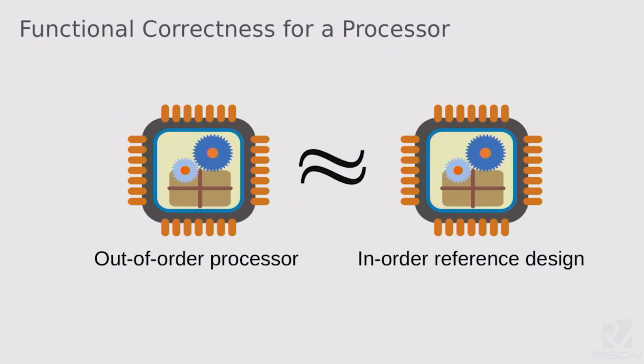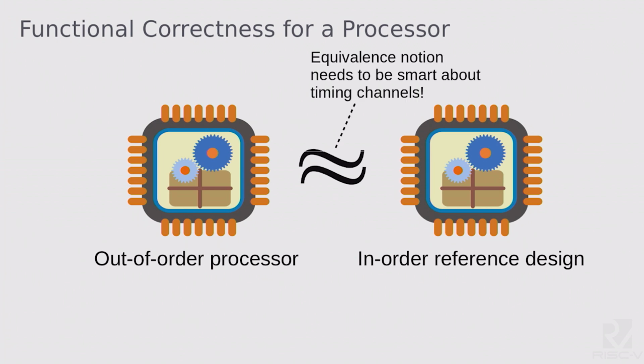So in the world of computer architecture, that could mean we're going to prove that our fancy optimized out-of-order processor is observationally equivalent to an in-order processor, which serves as a simple reference design that says what the ISA is supposed to do. This notion of equivalence is a little tricky because when we're worried about Spectre kind of problems, we do need to think about timing as a first-class element. And it's expected that some of the timing is a lot faster in the out-of-order processor. That's why we put that optimization in there. But we still need to somehow capture that timing shouldn't be leaking our secrets.